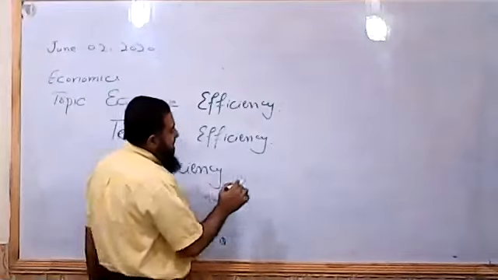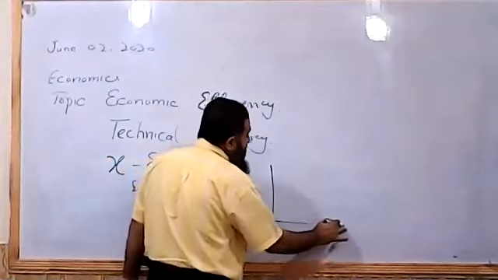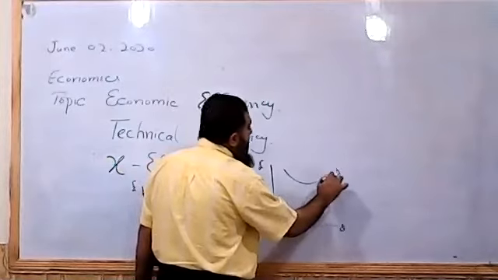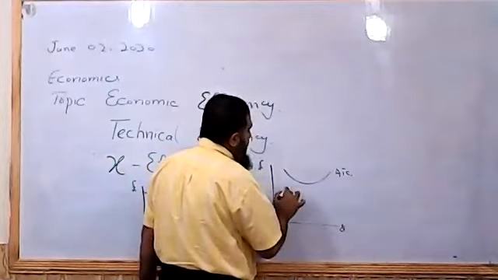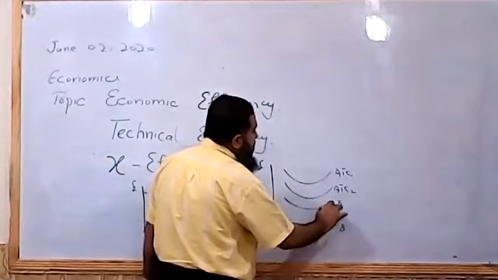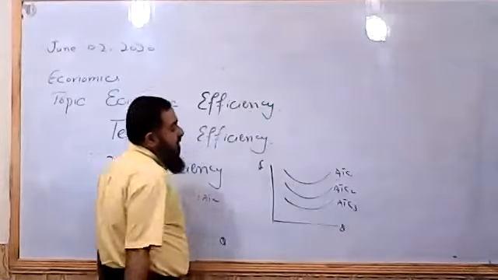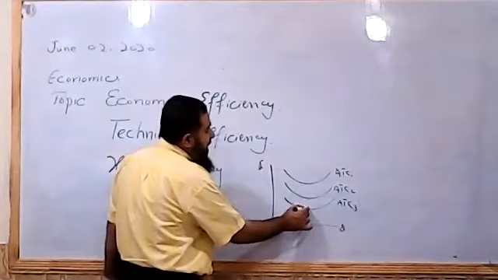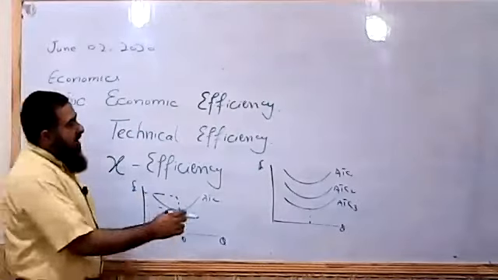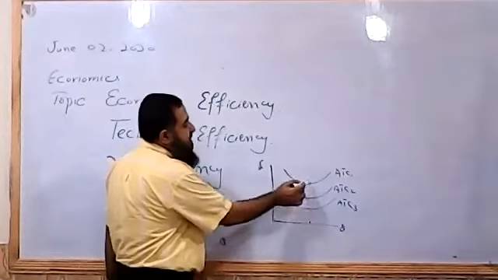X efficiency means what? If firm is producing, there are three different types of cost curves: average total cost curve 1, average total cost curve 2, average total cost curve 3. So the minimum point of the minimum average cost, like this is also productive efficiency point.